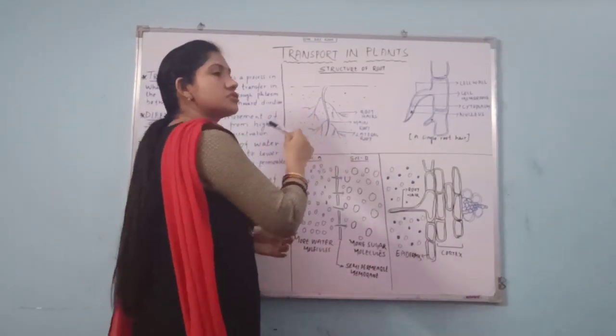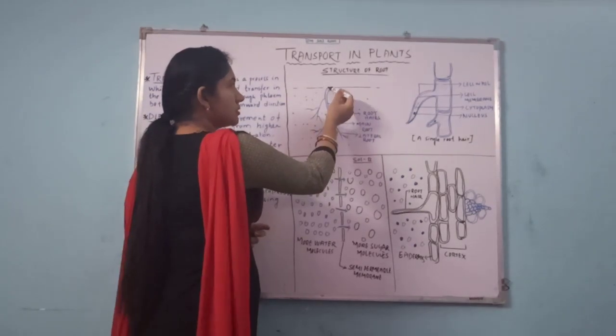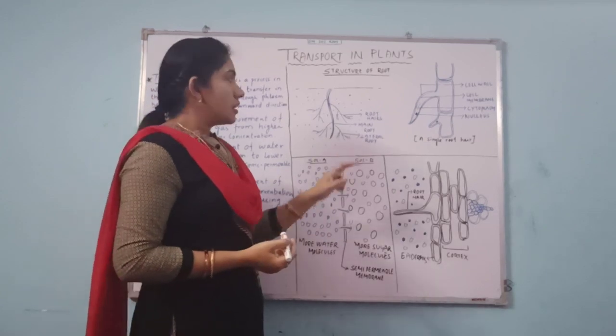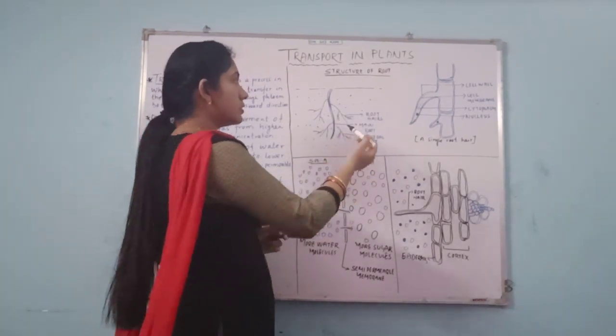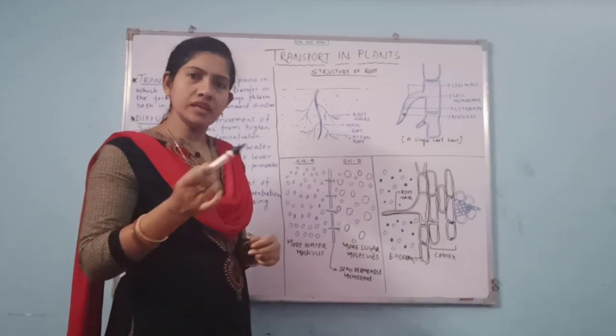When we are talking about the structure of root, it has a main primary root. You can see it in the middle. This is the main primary root, and by the side of the primary root it has lateral roots, or else we can also call them secondary roots.